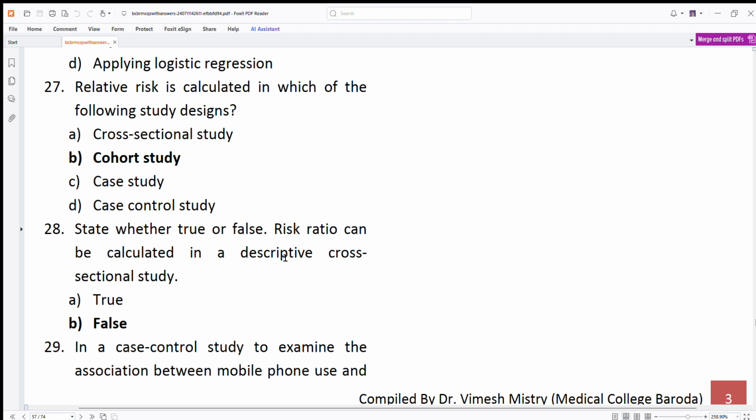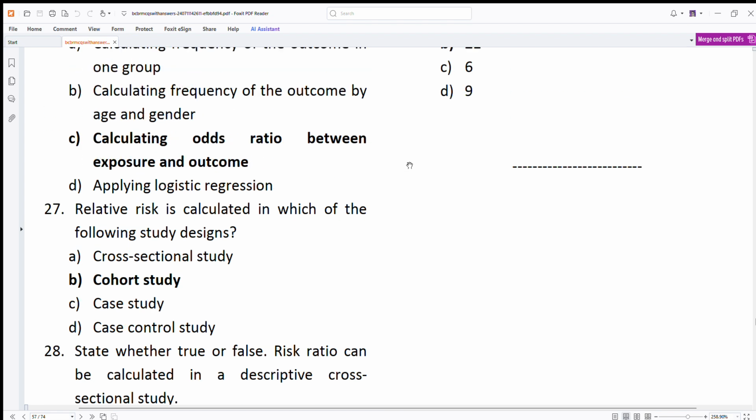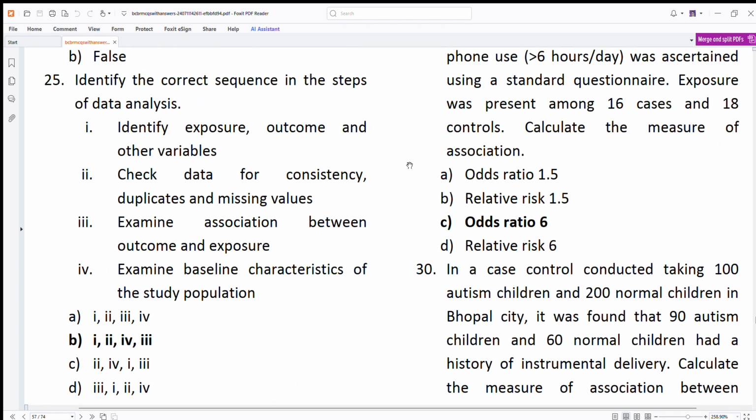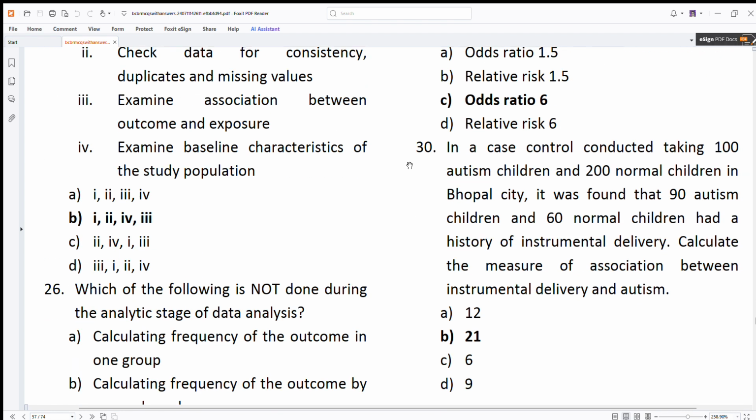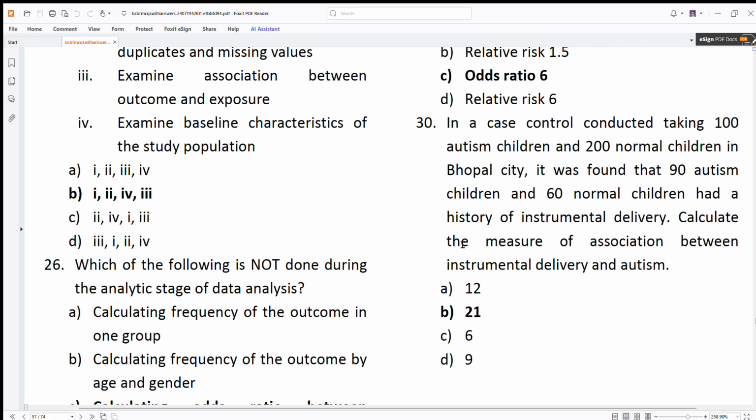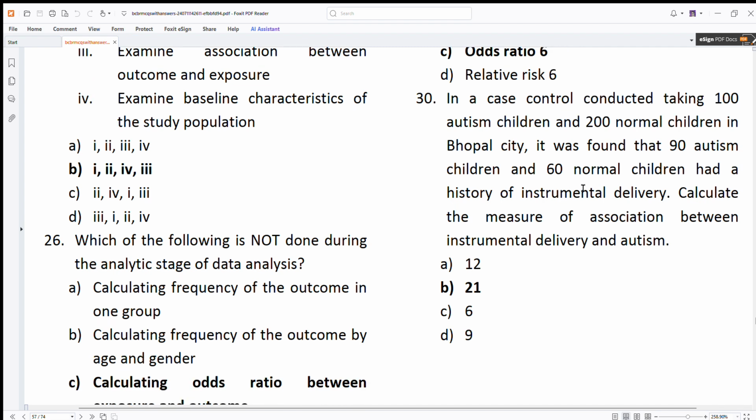In a case control study to examine the association of mobile phone use, this I have told you the formula: AD upon BC, cases and controls, the odds ratio is 6. If you have any doubt, ask me in the comment section, I'll tell you. And here also we have to apply the same formula, AD by BC, that is 21.